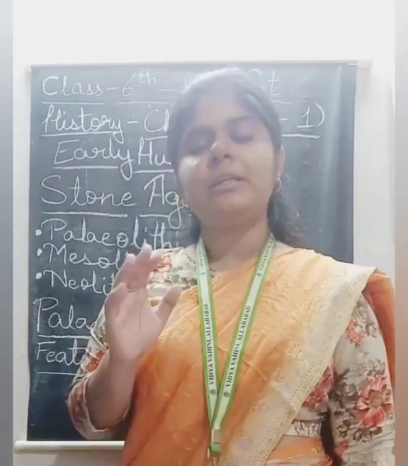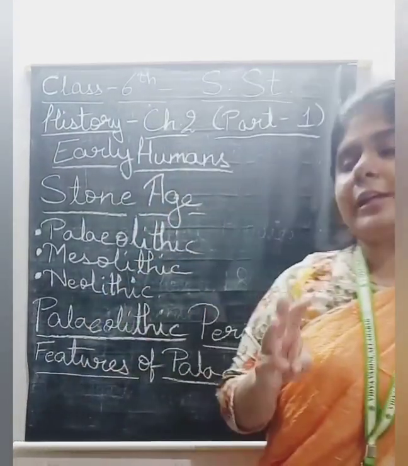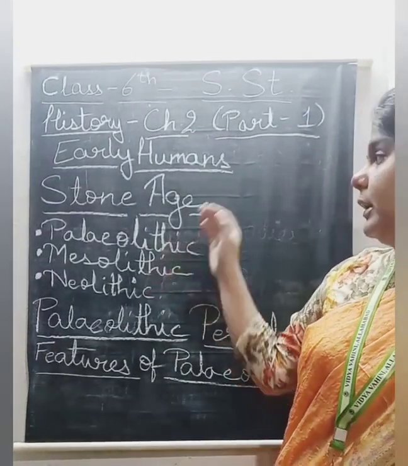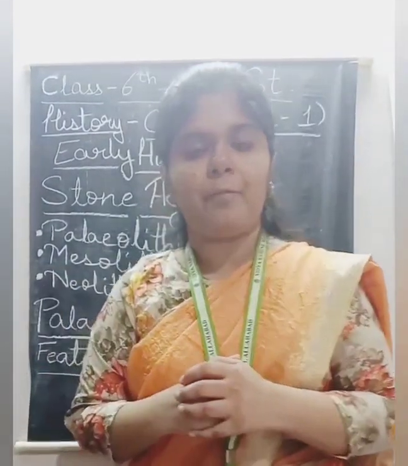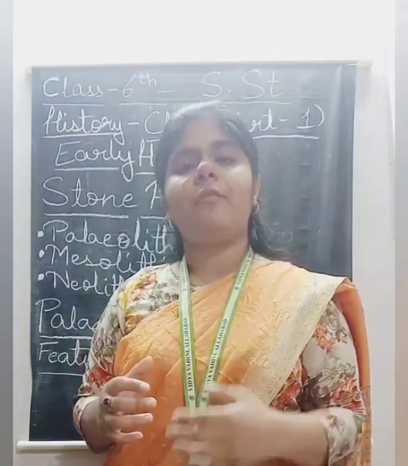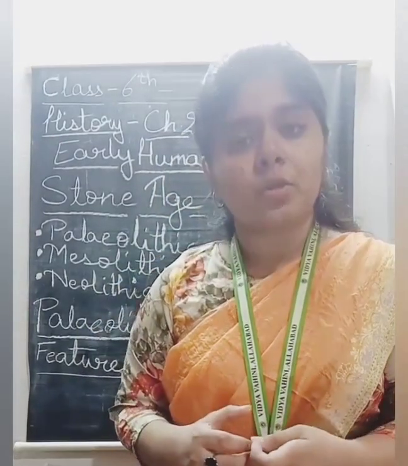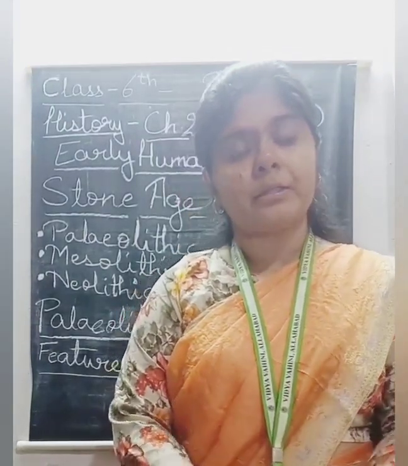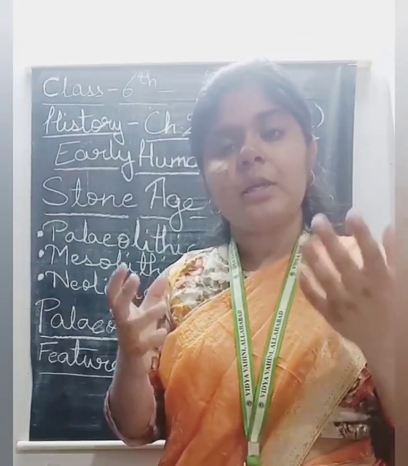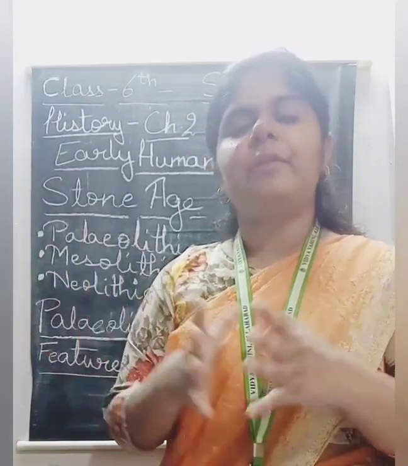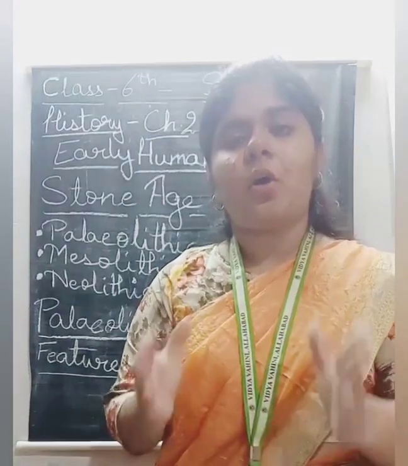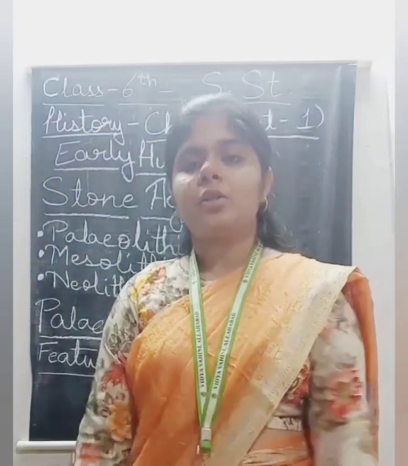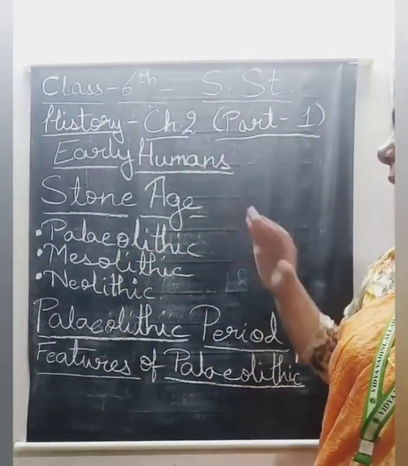Fine. Now this Stone Age is divided into three parts: Paleolithic, Mesolithic and Neolithic. These have been divided on the basis of how we were using the stones and what types of stones we were using in the early periods, and why we were using the stones: to make the tools so that we could hunt the animals, or protect ourselves from those animals. Fine. So we are going to first study the Paleolithic age.